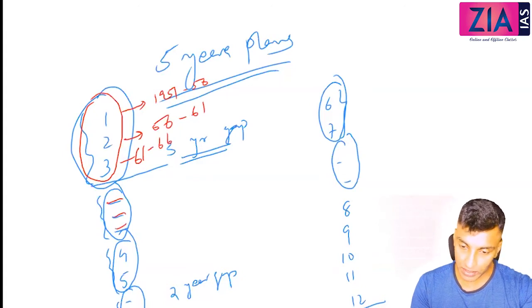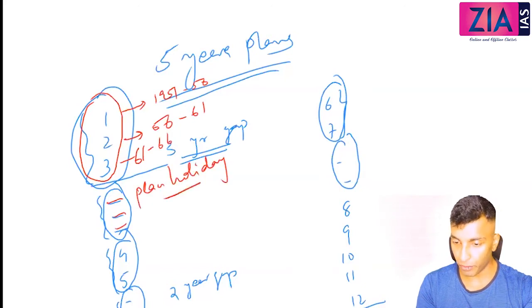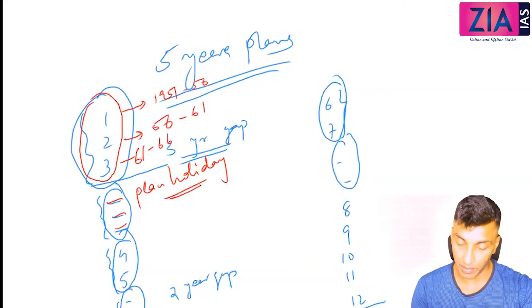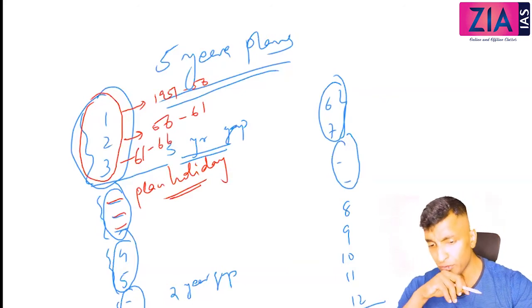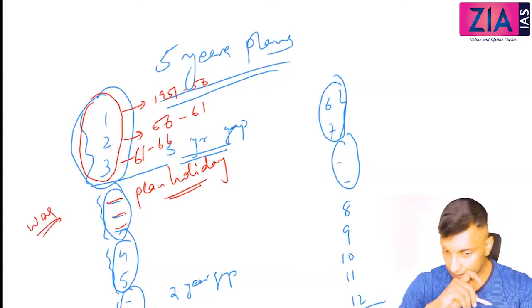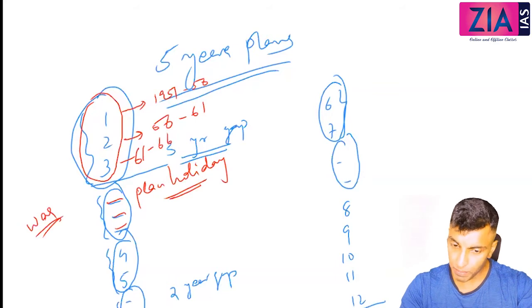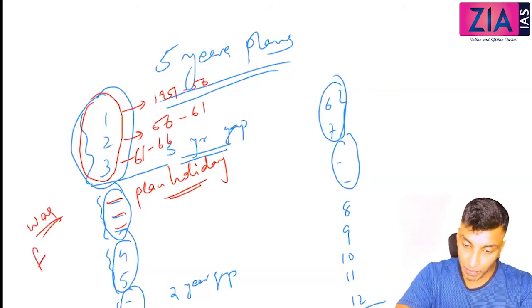So what is this 3-year gap? This is what you call plan holiday. So actually we went for plan holiday during this time. Some of the books will write it as plan holidays because of war. But war is actually a minor problem at this time. The main problem was basically famine.